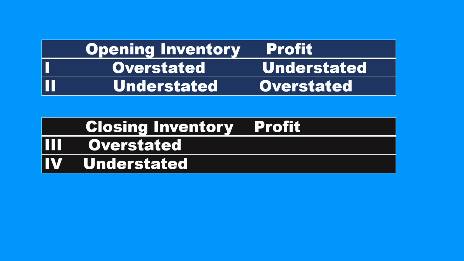Hence, you can clearly see there is an inverse relationship. When closing inventory is overstated, profit will be overstated. When closing inventory is understated, profit will be understated. Hence, we can see a direct relationship between closing inventory and profit.